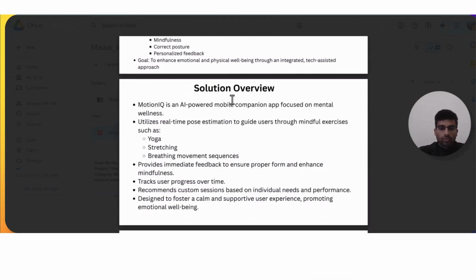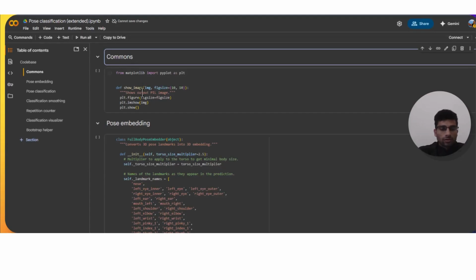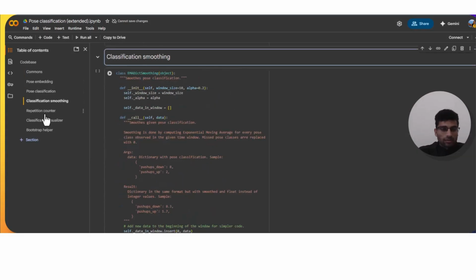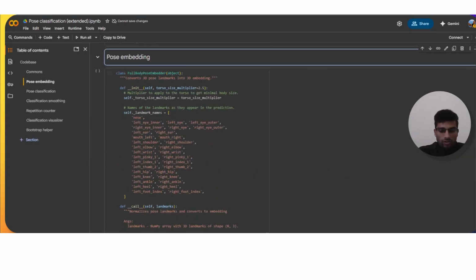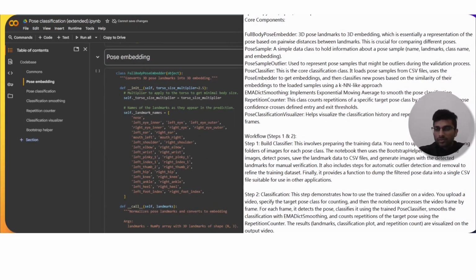Before diving into the code base, let's understand the solution overview more briefly. Let me show you the ML model that we are working on. Here is the ML model, and because it is a large model, I'll just explain in short with the help of this file side by side, so as to show you the exact view.